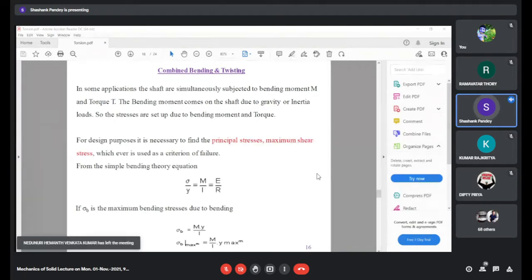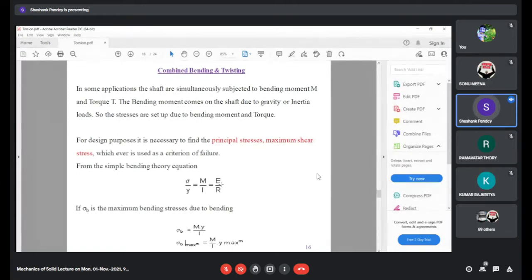We know that the bending equation is expressed by sigma by y equals M by I equals E by R. Sigma is nothing but the bending stress, which we can express as M into y upon I. M is the moment, y is the maximum distance from the reference axis, you can say the neutral axis, and I is the moment of inertia.